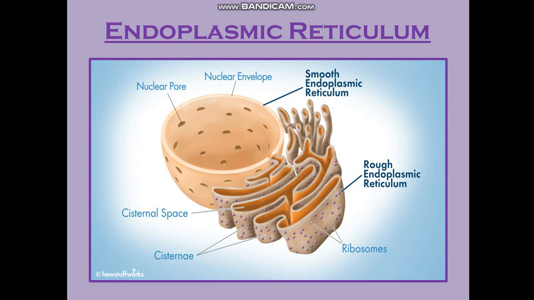Clear? So endoplasmic reticulum can be of two types: rough endoplasmic reticulum and smooth endoplasmic reticulum. Rough endoplasmic reticulum will have ribosomes attached to the outer surface, as you can see here. Here these are rough, whereas these tubule-like structures are plain, these are smooth, so they do not have any ribosomes attached to the surface.